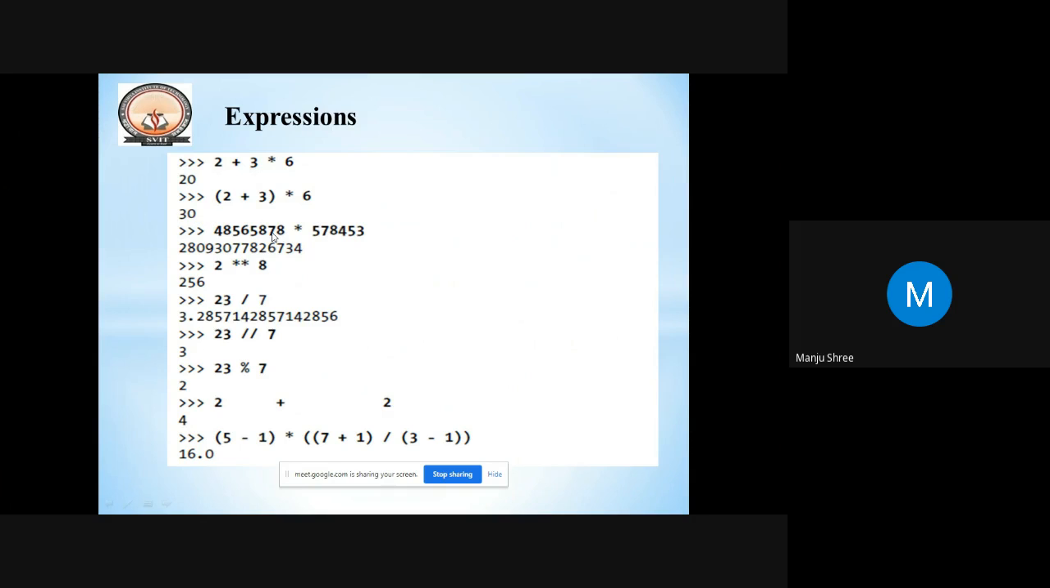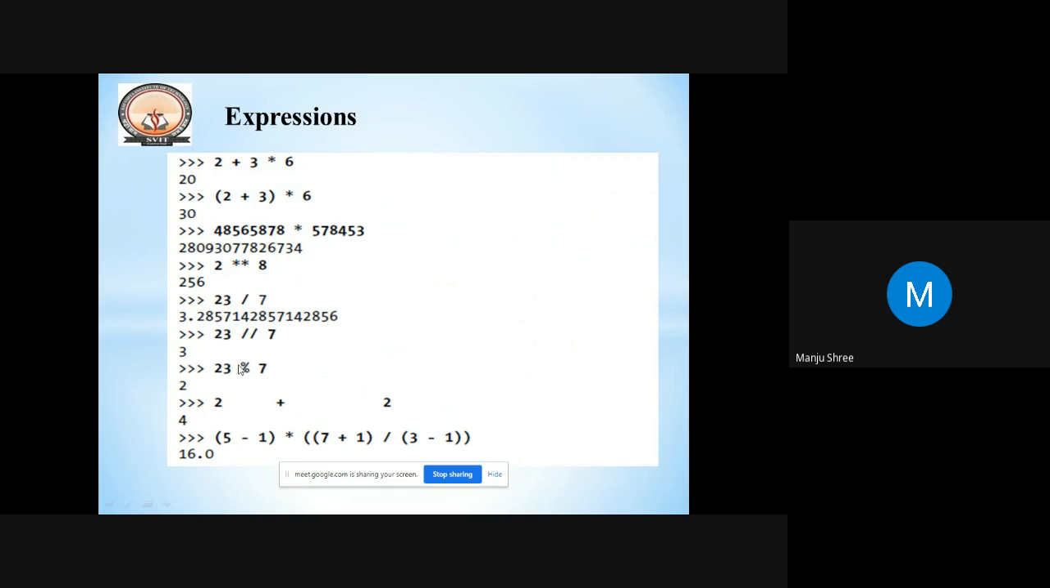A big integer value is also given to check the multiplication. Then the exponent is different: here 2 raised to the power 8, which means 2 repeated 8 times, so we get 256. Then 23 by 7 is a normal division, where we get the exact value followed by floating point digits. Then floor division, as I told you, is integer division, which rounds off the value as an integer, giving me 3 as the output.